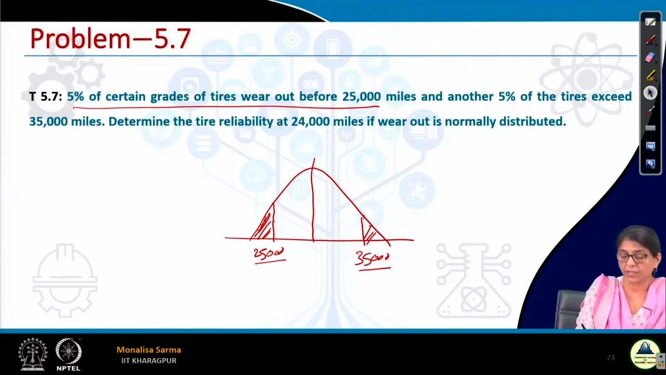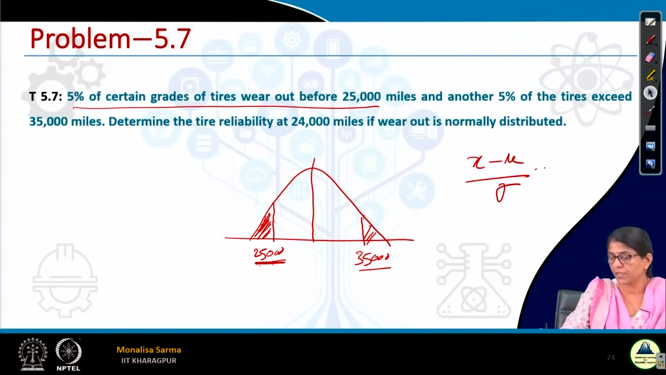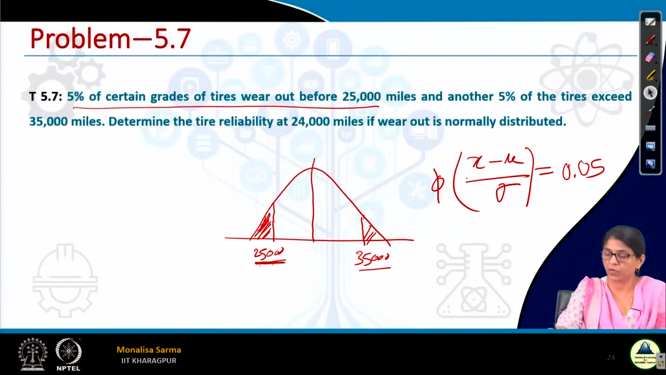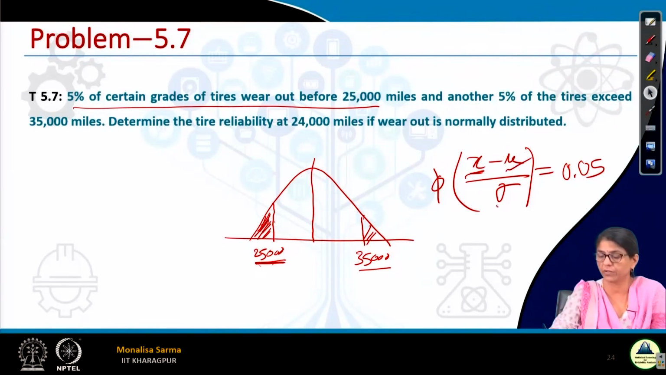Now here the probability is given and my Z value is to be found. That means x minus mu by sigma is equal to psi inverse of the probability value. Now this probability value is given, it is 0.05. And what I know is x is 25,000. But I don't know mu, I don't know sigma. Similarly, this is also given.